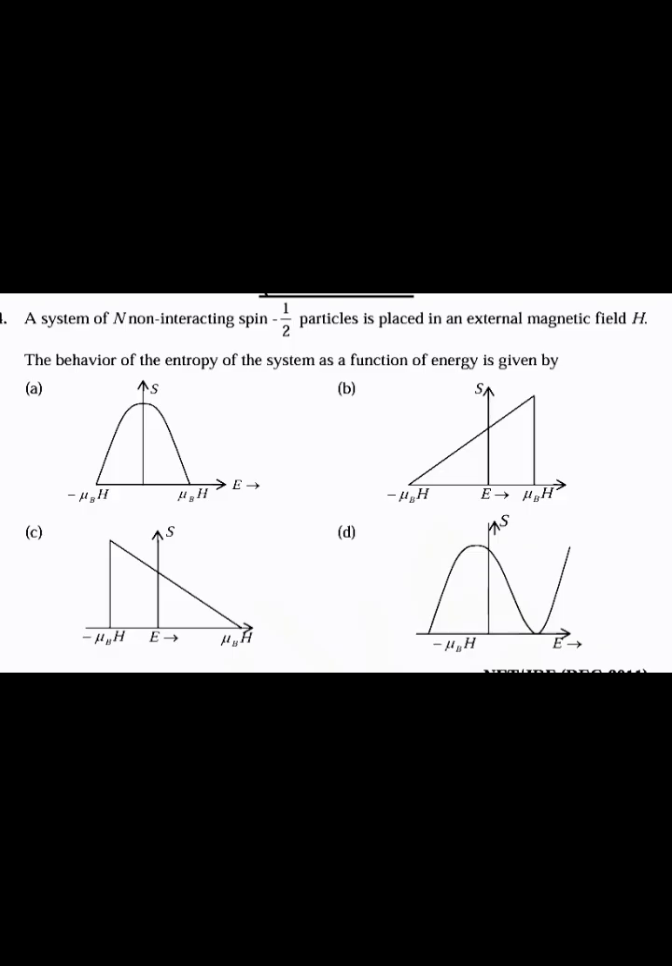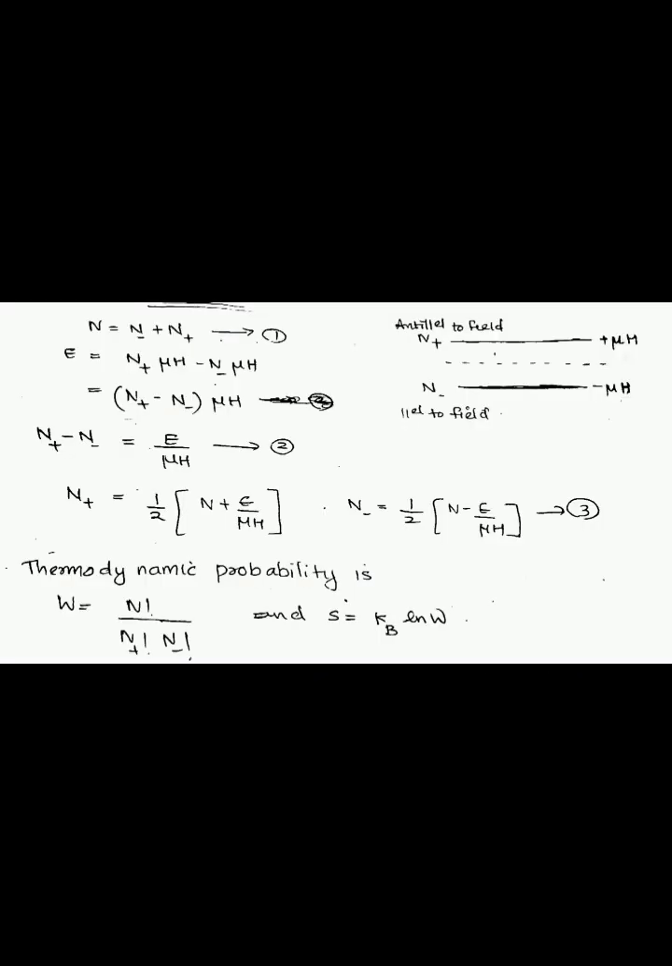The behavior of the entropy of the system as a function of energy is given by dash. So here N is equal to N minus plus N plus, where N minus is the number of particles parallel to the field and N plus is the number of particles anti-parallel to the field. So the energy of N plus is mu H and N minus is minus mu H. So energy is equal to N plus mu H minus N minus mu H. This is equal to N plus minus N minus into mu H.